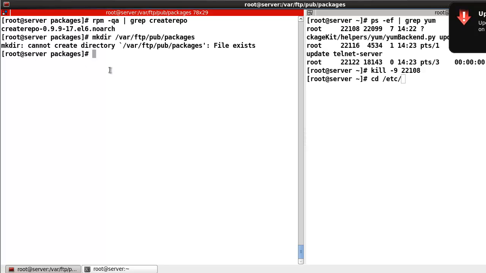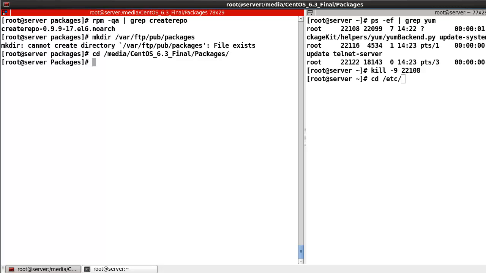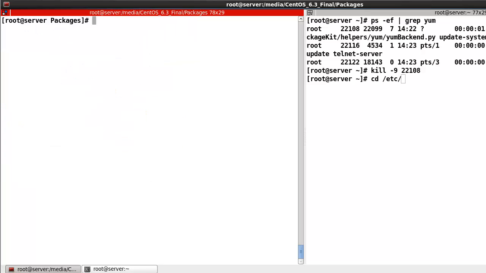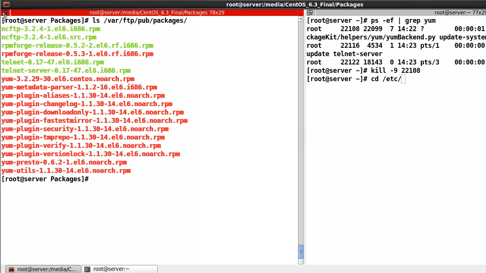And after that, directory /var/ftp/pub. So in my case, I already installed it. And after that, here I mount some packages. So let's check the yum files like this. Here cp to /var/ftp/pub/packages. And after that, in this directory, I found these kinds of packages.